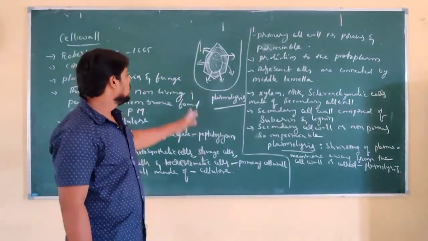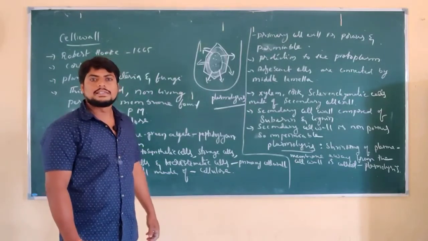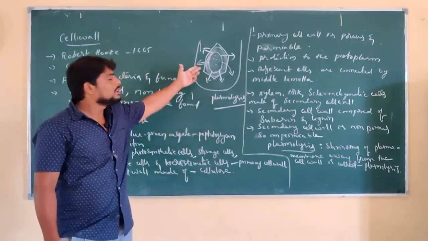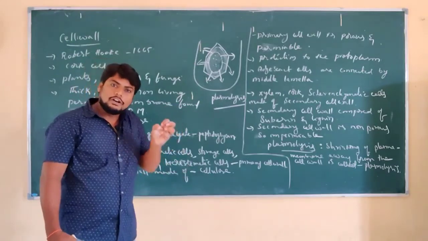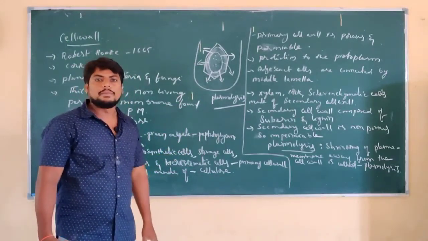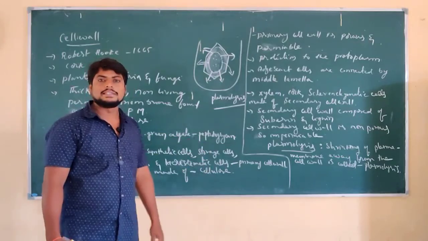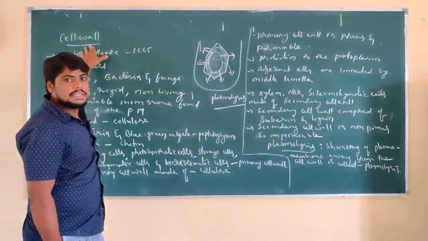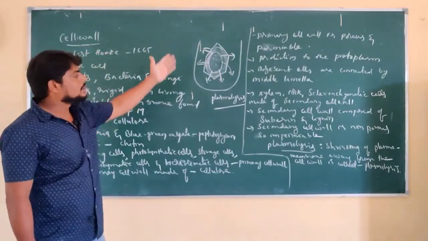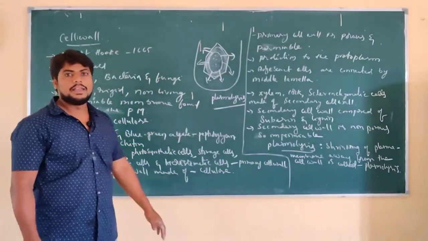This is because the hypertonic solution exerts pressure on the cell wall, which leads to the movement of water from inside to the outside, and that leads to the shrinking of the plasma membrane away from the cell wall, a process we call plasmolysis. In this way, we have seen another important concept, the cell wall and types of cell walls in different tissues of the plants, and plasmolysis.